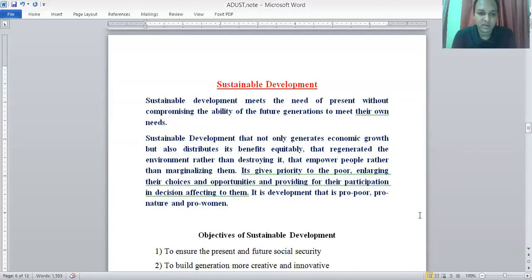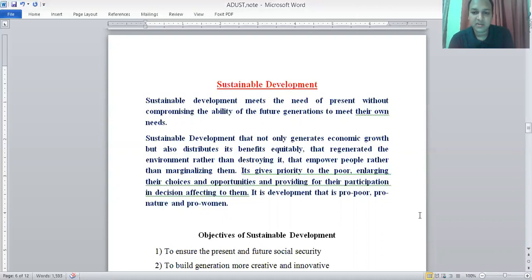So here is another definition: sustainable development not only generates economic growth but also distributes its benefits equitably, generating the environment rather than destroying it. So first of all, the most important thing here is the environment, rather than destroying it. We should preserve and save our environment. One important example is our Sundarban, the most important forest that saves our lives during disasters, hazards, etc.